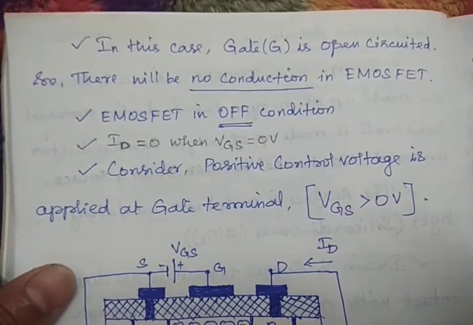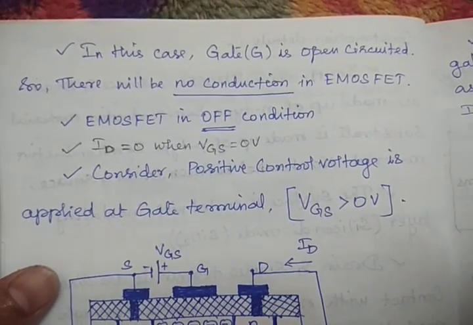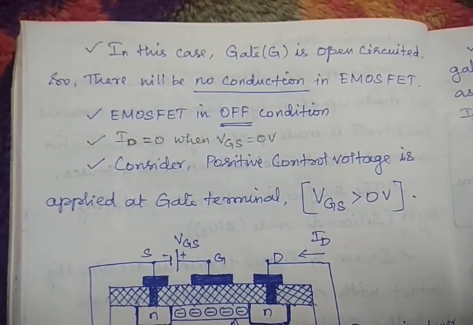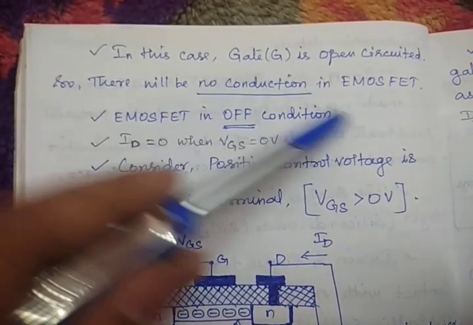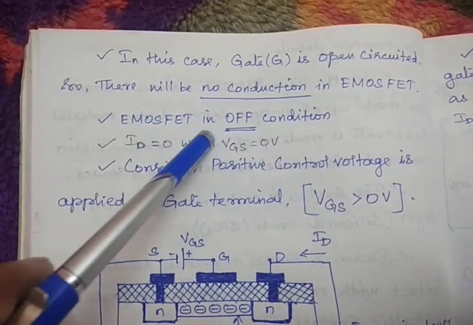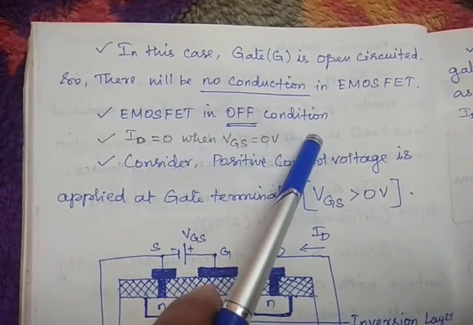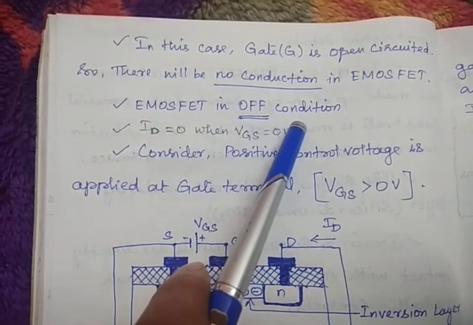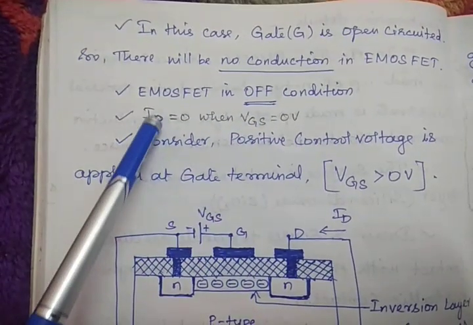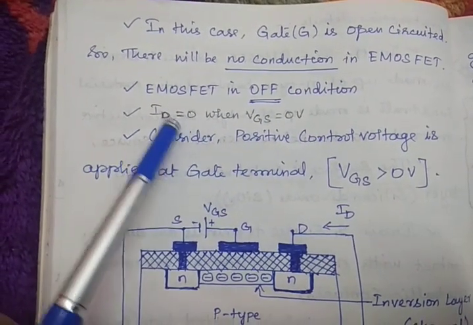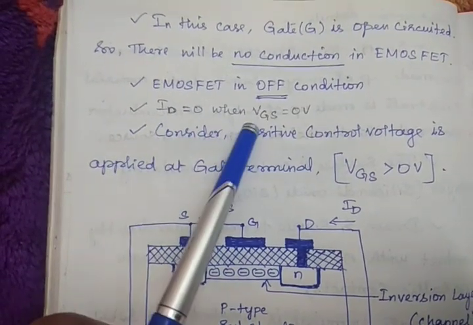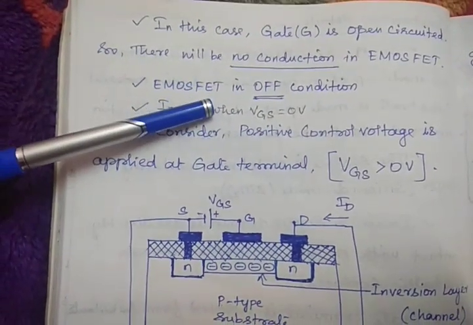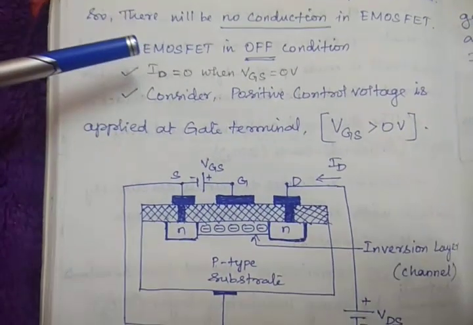See, that is what is given here. In this case, the gate is open circuited, so there will be no conduction in the E MOSFET. The E MOSFET is in off condition. In this condition, E MOS is off and ID is 0, which means drain current is 0 when VGS is 0 volt. So one case is over. We'll see the second case.